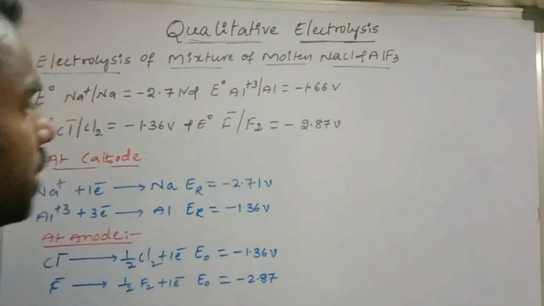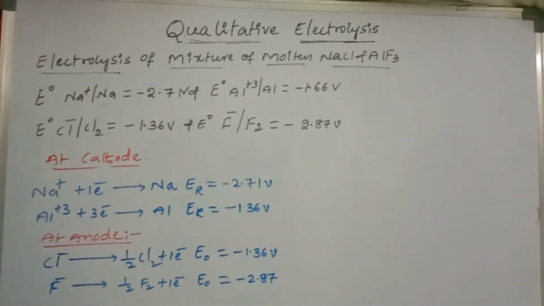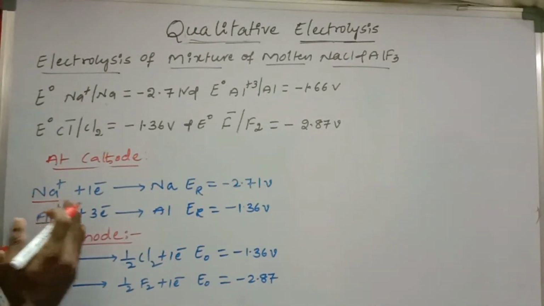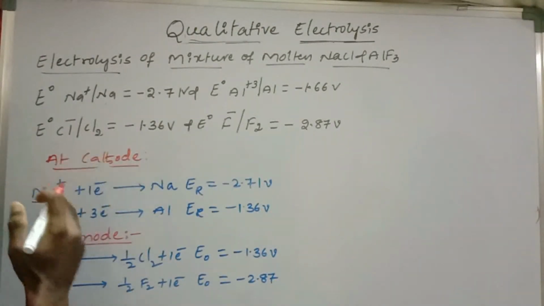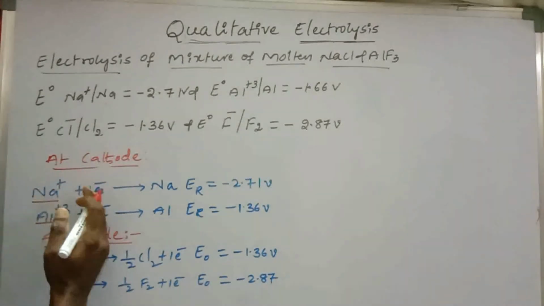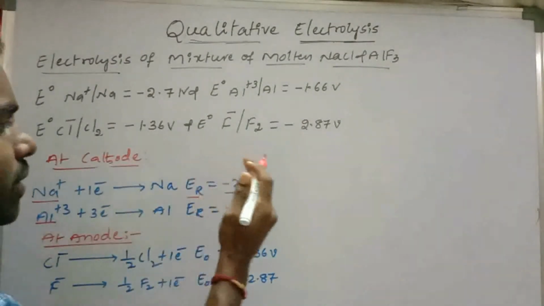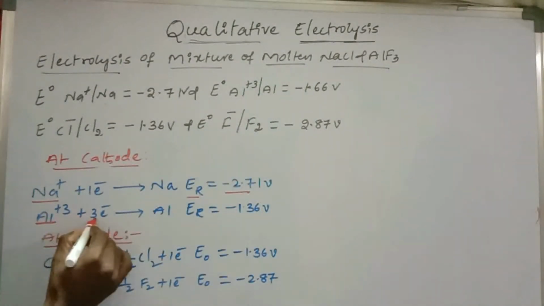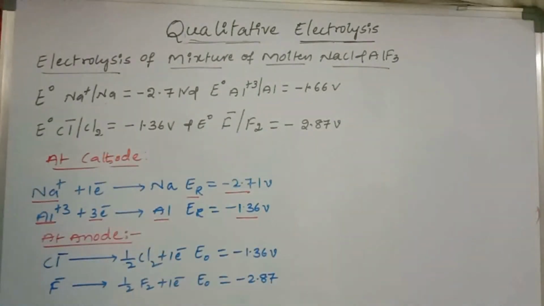Now see here, we have two cations, one is Na+ and another is Al3+. Between these two, there is competition to deposit at the cathode. Na+ undergoes reduction at the cathode by taking one electron, and the reduction potential of sodium is minus 2.71 volt. Al3+ undergoes reduction by taking 3 electrons, and the reduction potential of aluminium is minus 1.36.